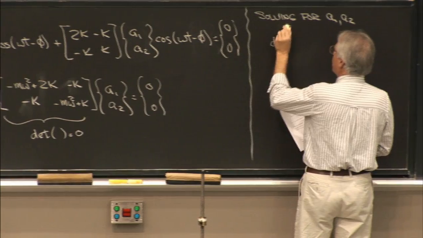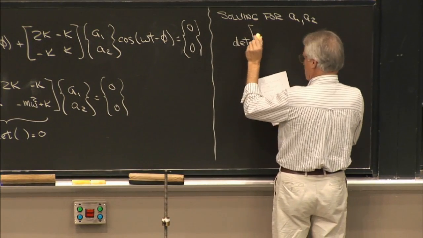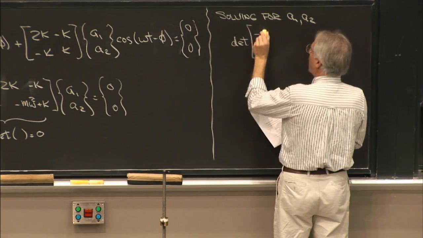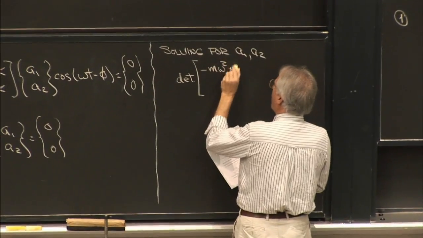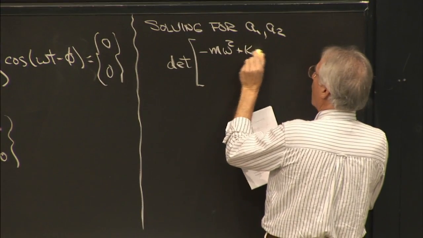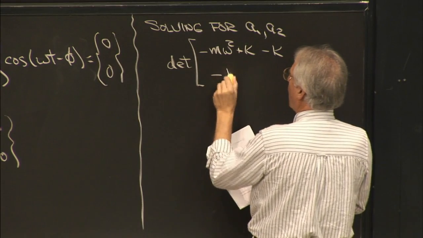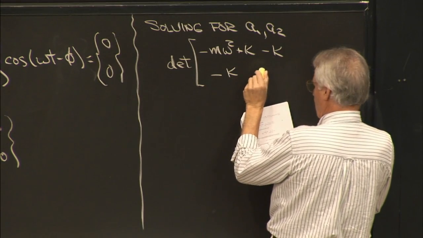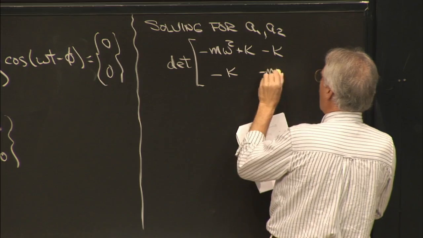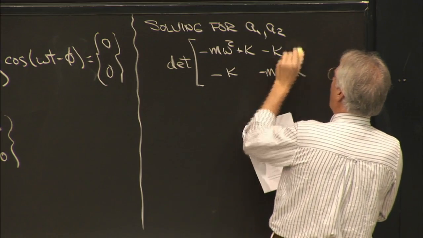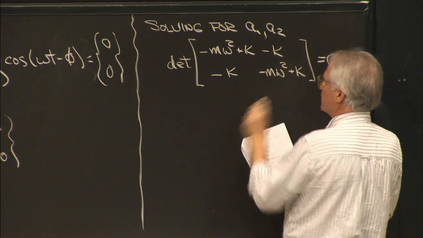The determinant of this has got to equal 0.